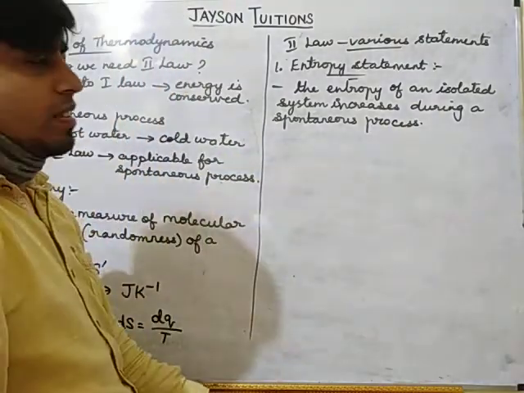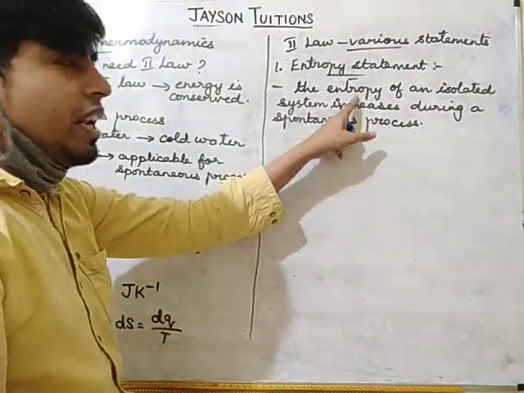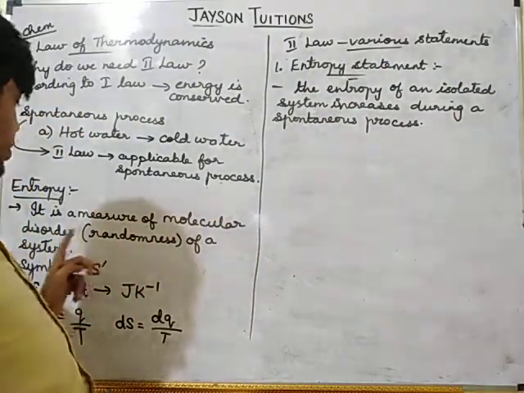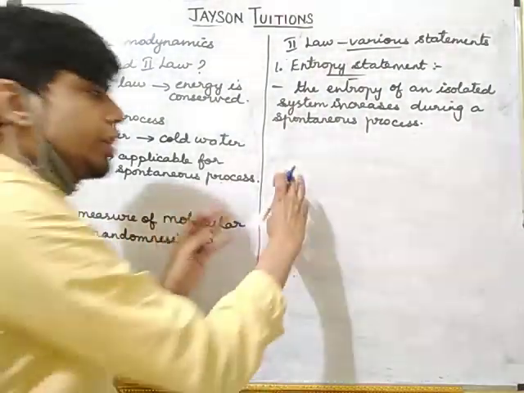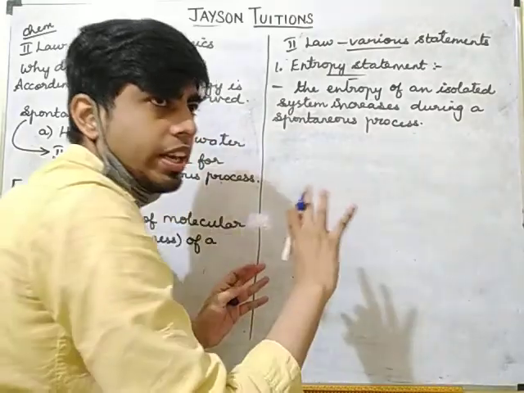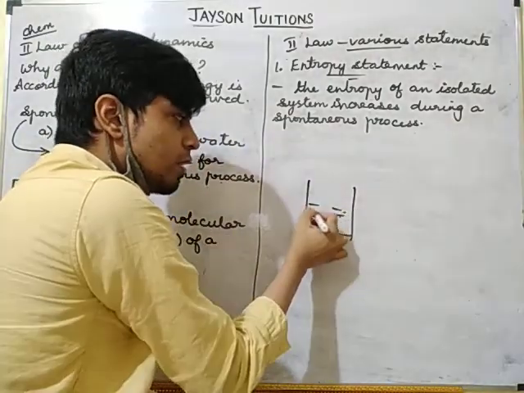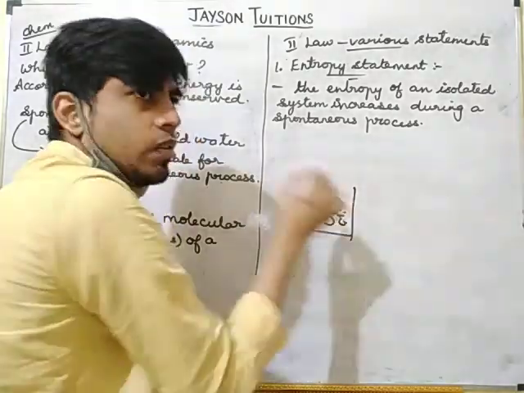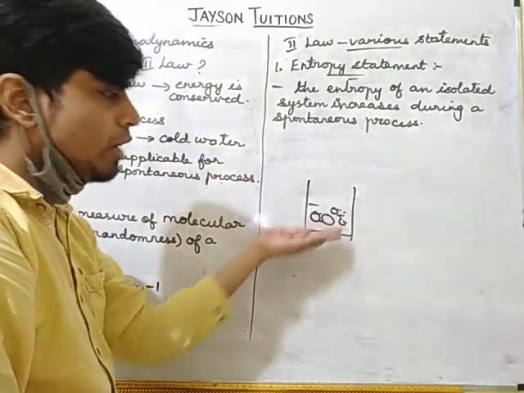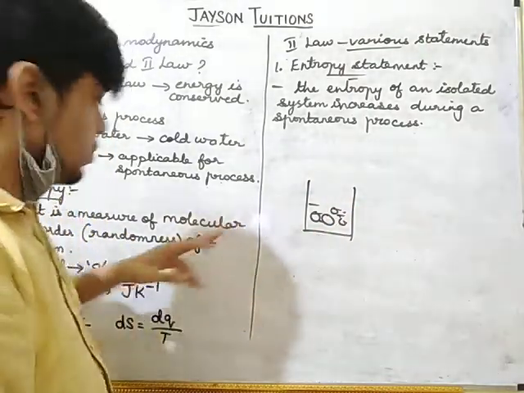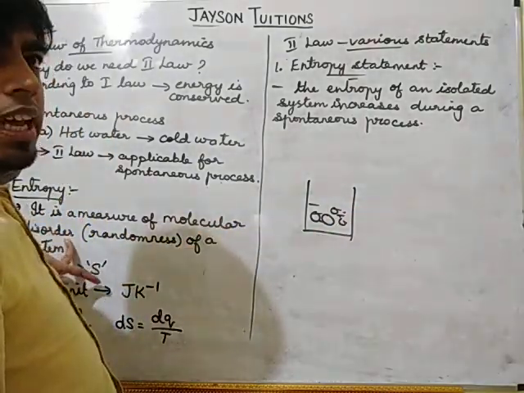Entropy means randomness, or the molecular disorderness. Molecules will be arranged in one order. Suppose you take water, the water molecules will be arranged in one order. When you heat, what will happen? The molecules will start moving here and there, so the disorderness will take place.